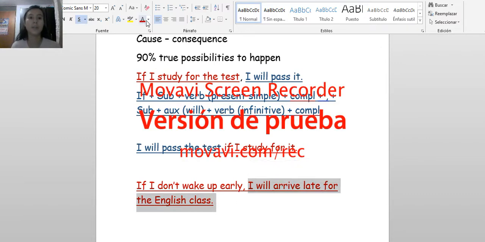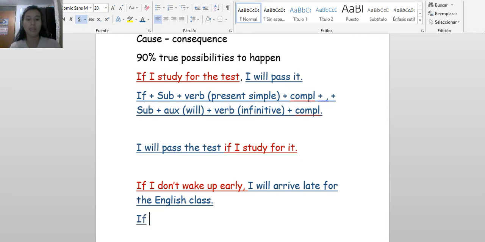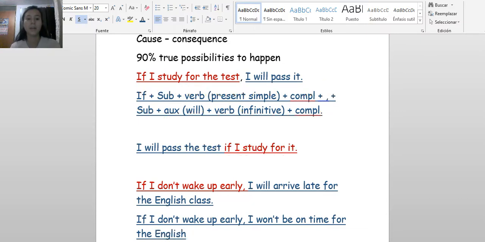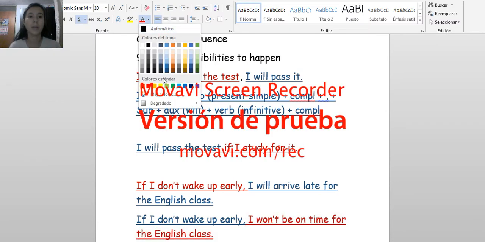But I can say, if I don't wake up early, I won't be on time for the English class. So you have to be careful depending on the context that you want to give to the sentence.